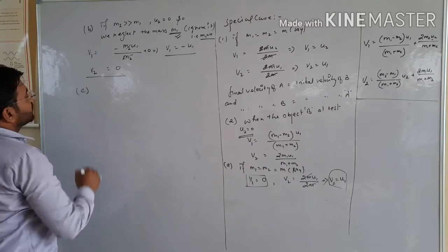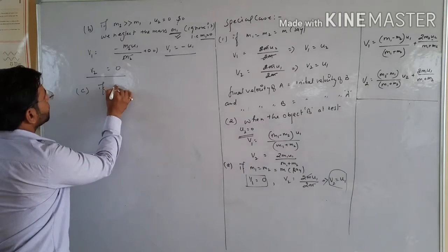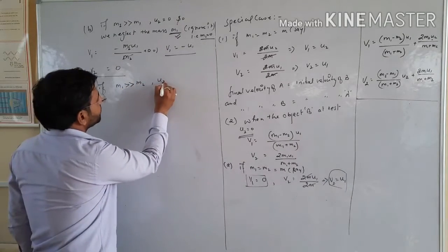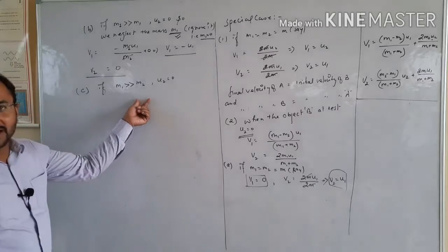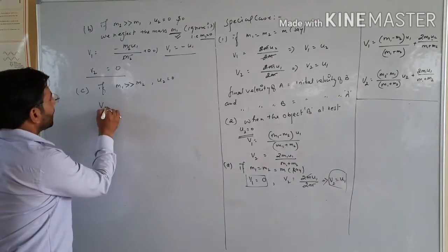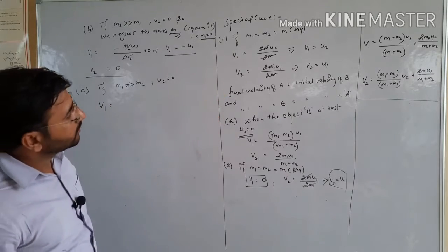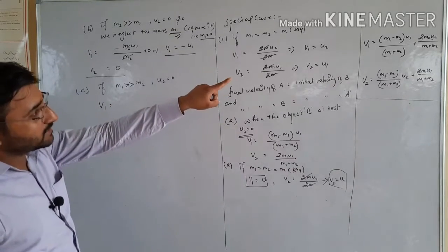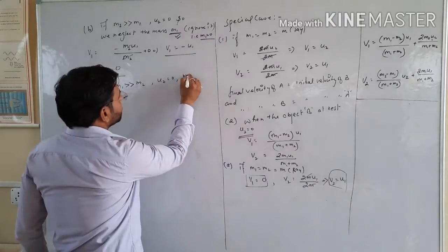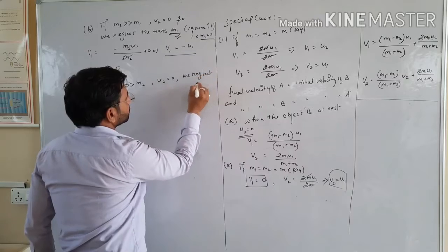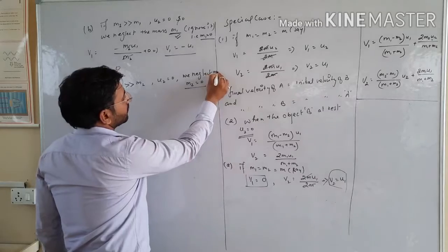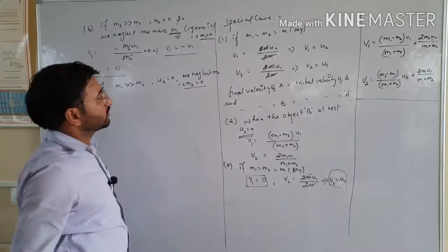So now the next condition: if m1 is much greater than m2 and again u2 is at rest. That means m2 has negligible mass but is at rest, so for this condition I will write the value of v1. As m1 is greater than m2, we neglect m2, which is equal to 0.